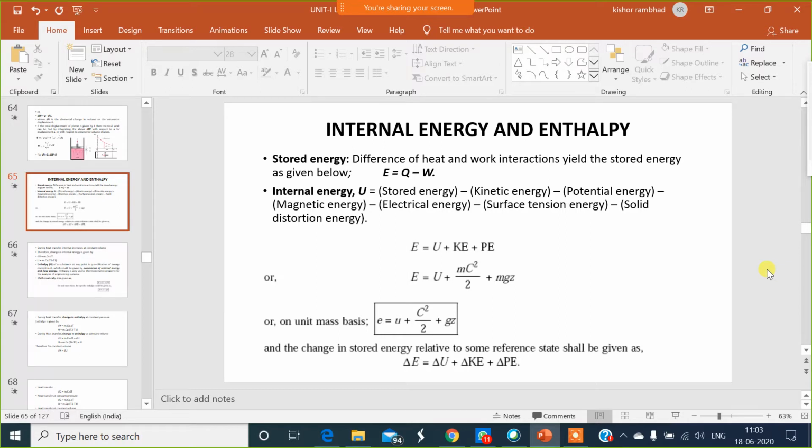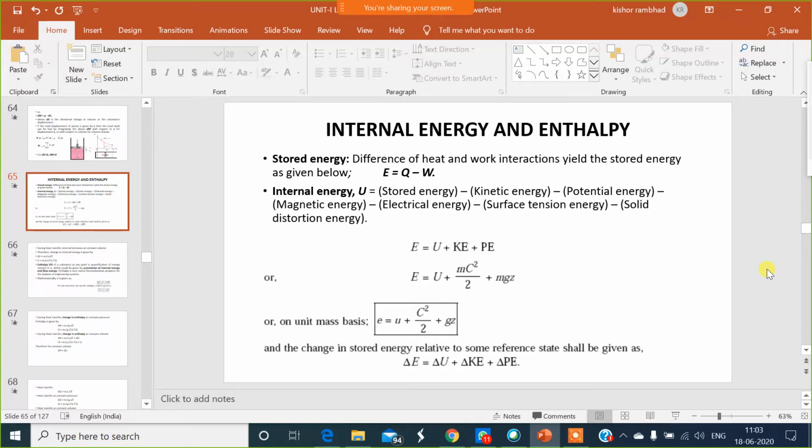Internal energy is a type of stored energy. And what is stored energy? Stored energy is the internal energy plus external energy. If we subtract external energy from stored energy, we get internal energy.